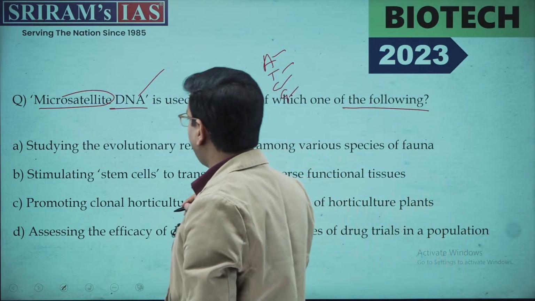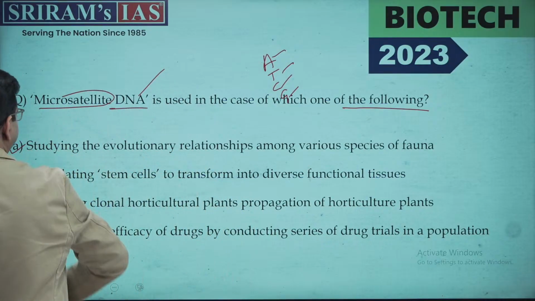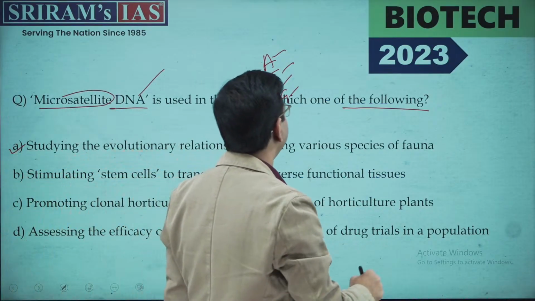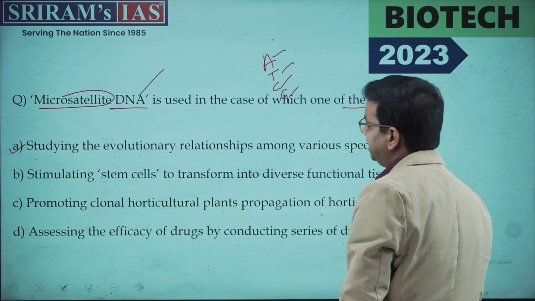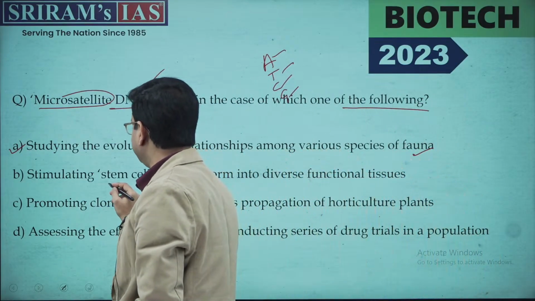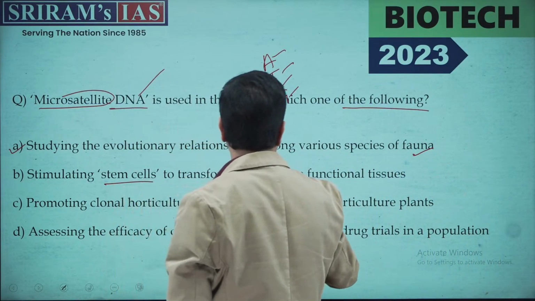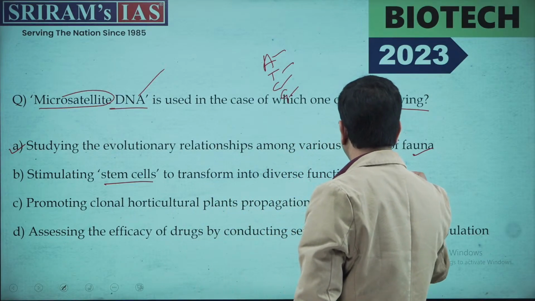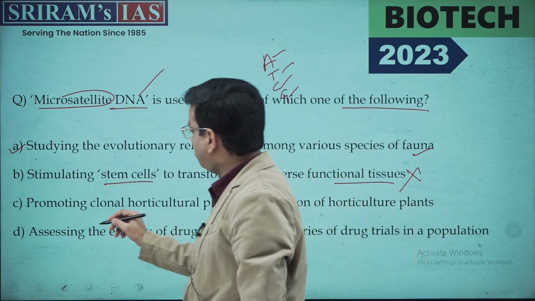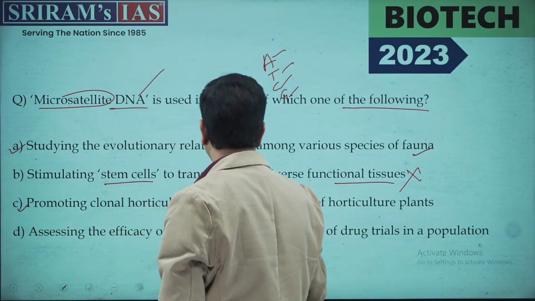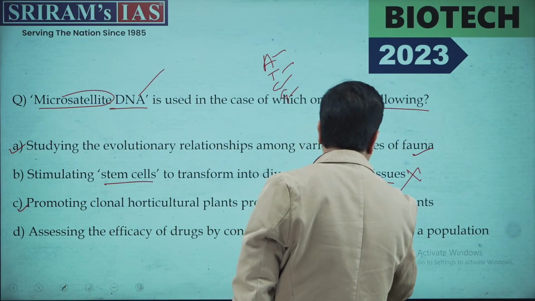For this, let me read the options first. Studying the evolution and relationship among the various species of fauna. The second is stimulating the stem cells to transform into the functions of the tissue. Absolutely not. Promoting the clonal horticulture from the plant propagations and horticulture in the plant.